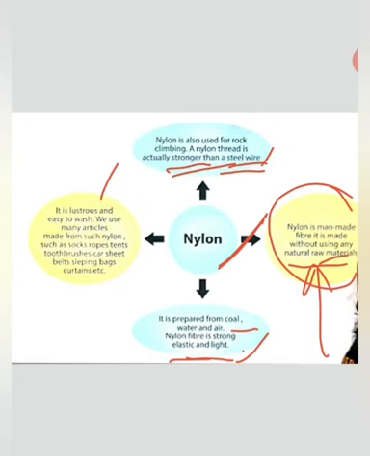We use many articles made of nylon, such as socks, ropes, tents. You have seen that socks are made up of nylon. Ropes, रस्सियों की जगह, wherever we have to use long, strong rope, we can prefer nylon.